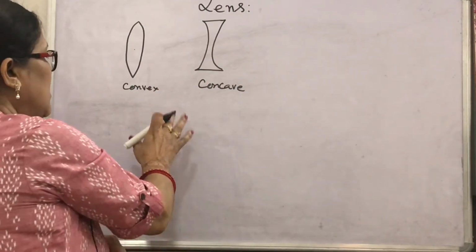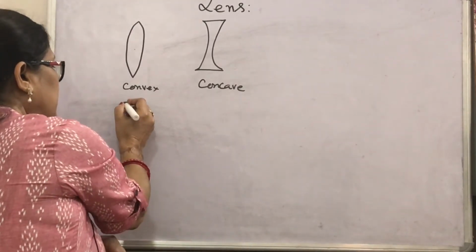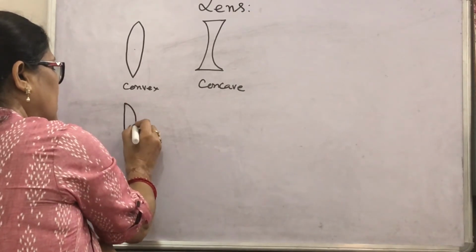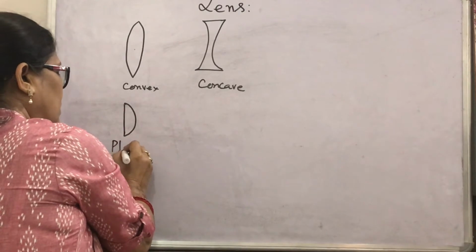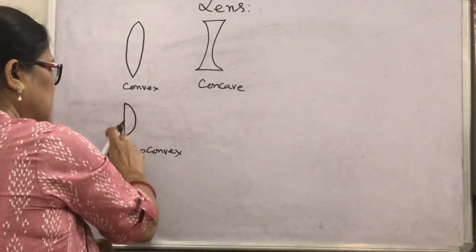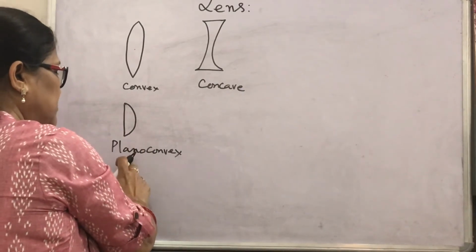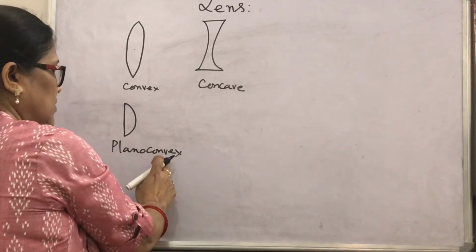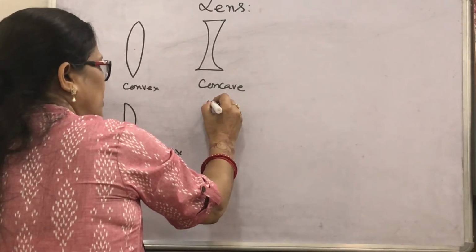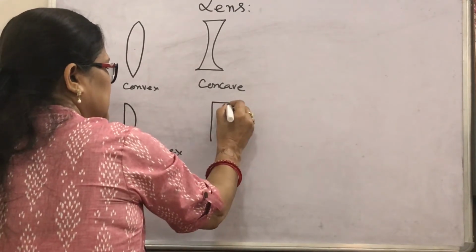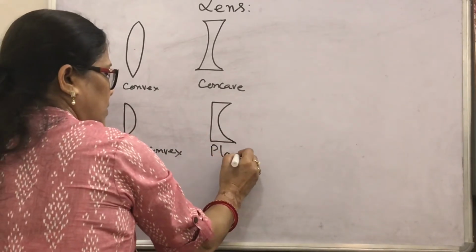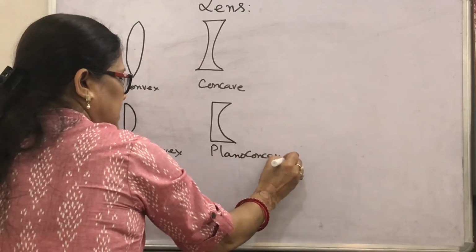Okay. Further classification: if a convex lens has one plane surface and the other convex, then this is called a plano-convex lens. As per its name, look, the first surface is plane, so the first word is plano, and this is convex, so plano-convex lens. Here also you can see a plano-concave lens. The first surface is plane, the second surface is concave. So this is a plano-concave lens.